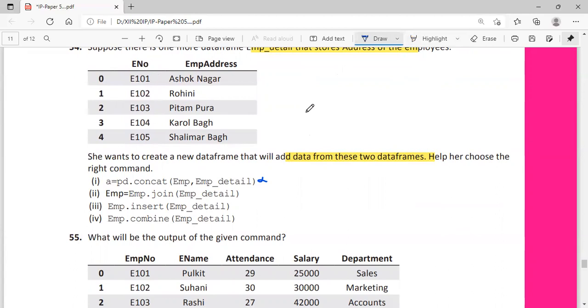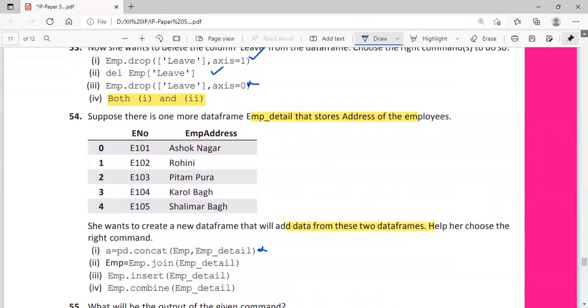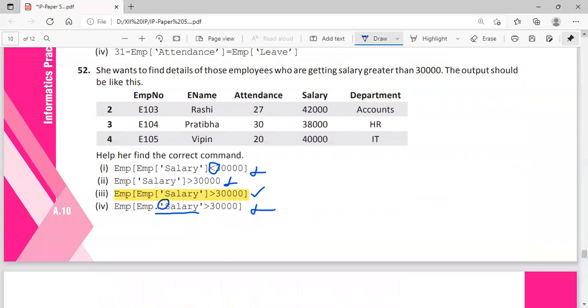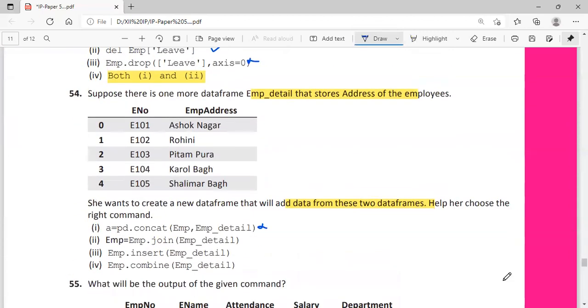You can see here none of the columns are matching, isn't it? Column labels are different, so there is no problem. It will not result in an error. So that is correct. Insert, we can insert only to a particular location. The syntax is fully wrong. We don't have a combine function also. So option 2 is the correct answer.